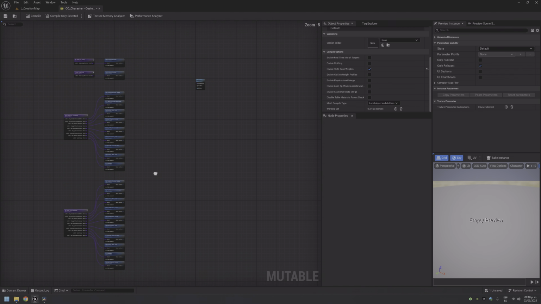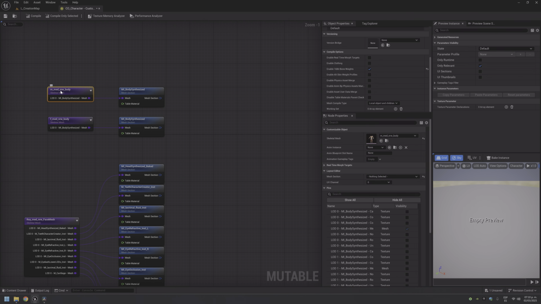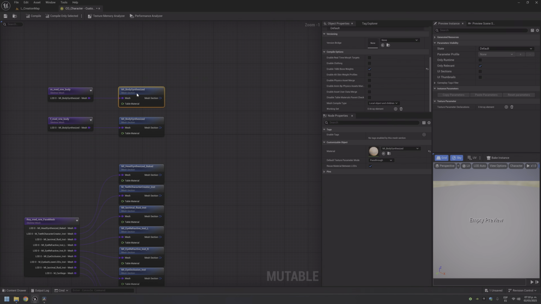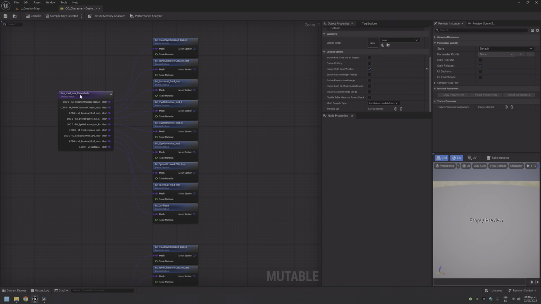So basically you need to apply a mesh section to the skeletal mesh, because the skeletal mesh only has the mesh information and the mesh section has the material section. There are other things here. For example, you can use a table or a data table to load all this.